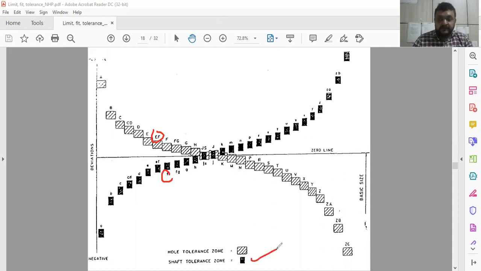So this is about how different kinds of grades are available in the form of deviation. The main thing is these are the deviation grades.